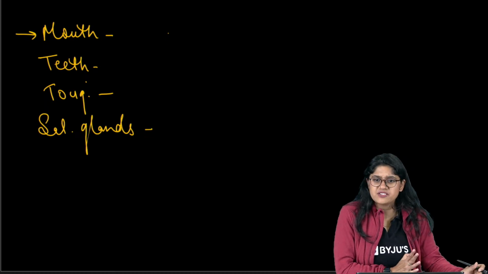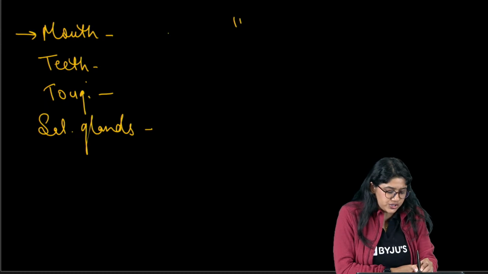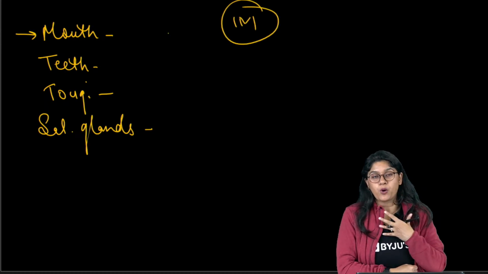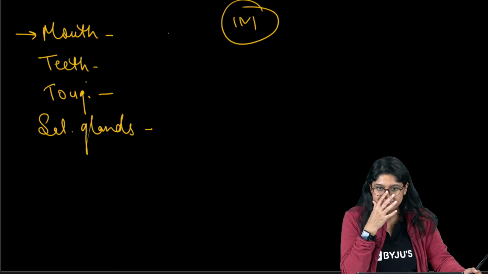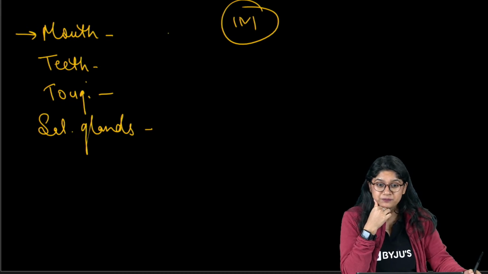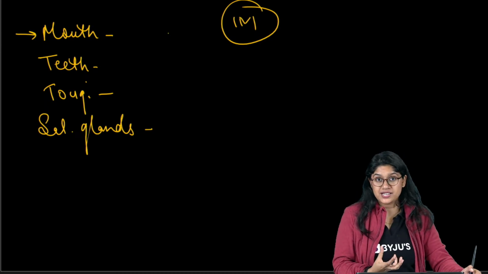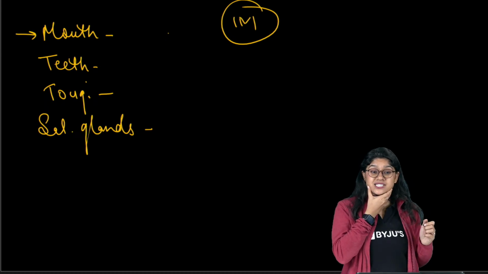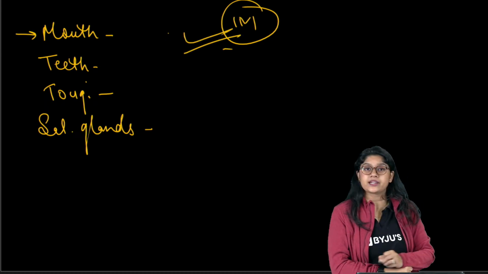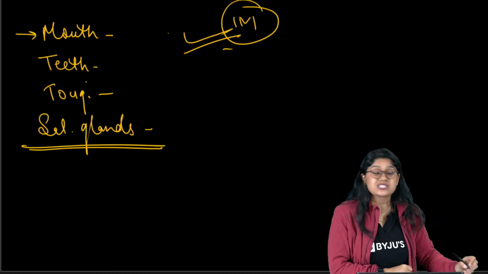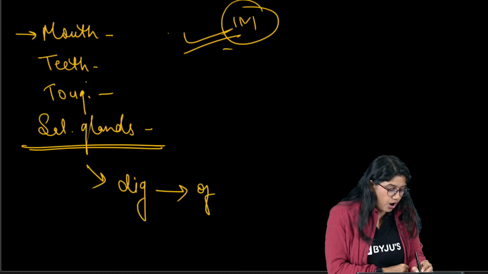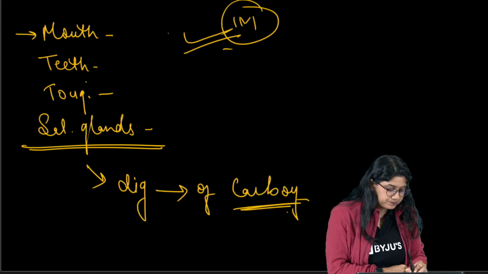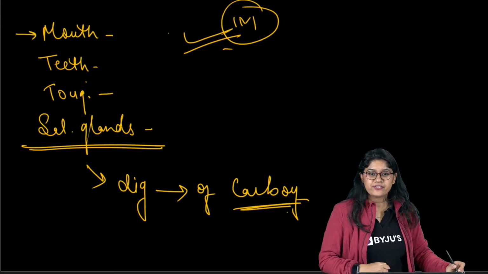Now, let me ask you a very easy 1 marks question, everyone. Where the digestion in the human body starts? Very good. Absolutely correct. The digestion process in the human body starts in our mouth itself. And there we have a very important enzyme, which is the salivary amylase, which actually helps in the digestion of carbohydrate. Right? Very good.